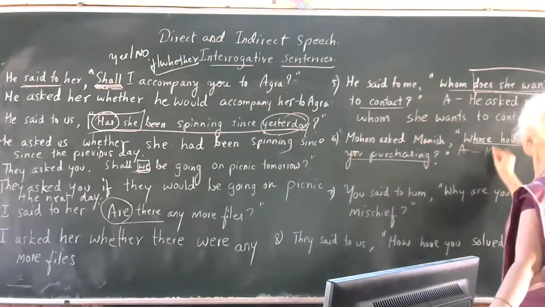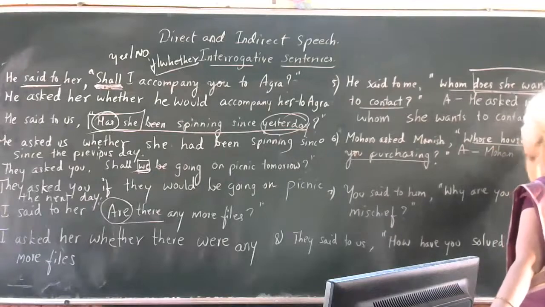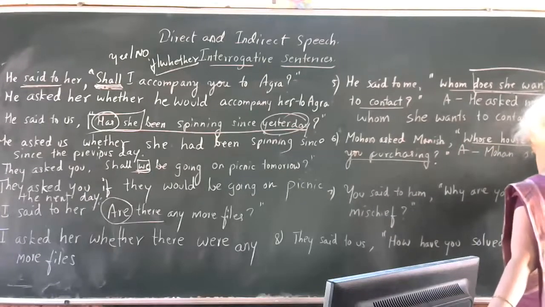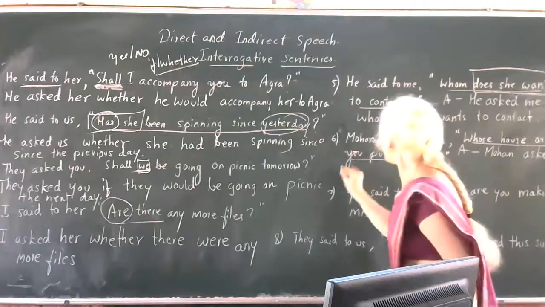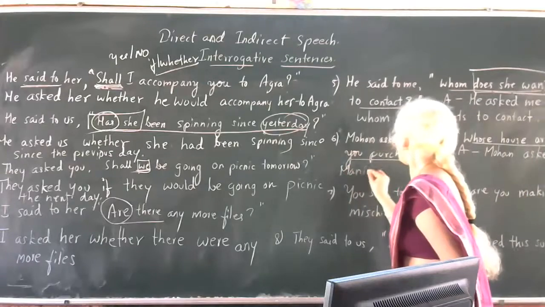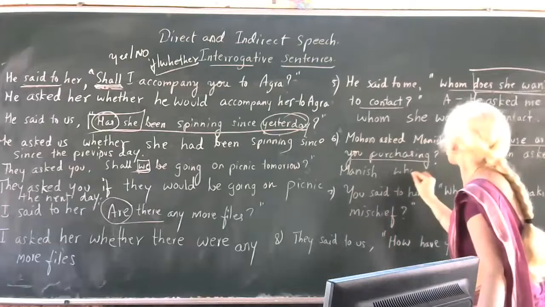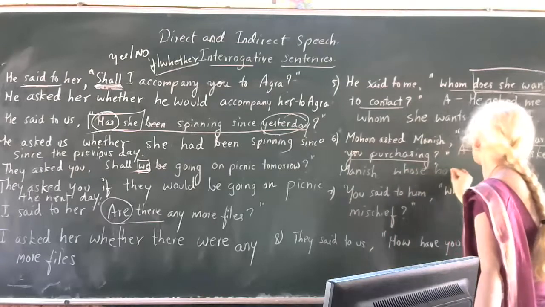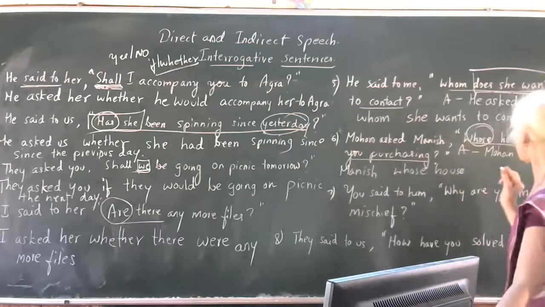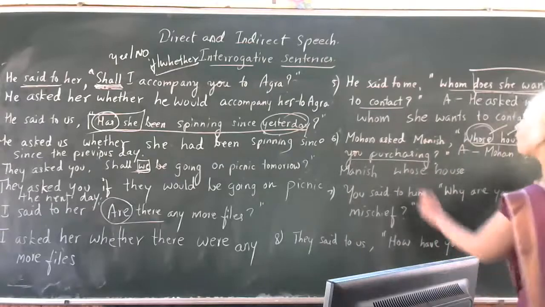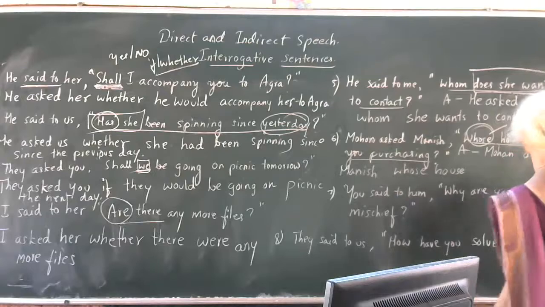So now Mohan asked Manish, whose house. Whose house will remain as it is, whose house are you purchasing?